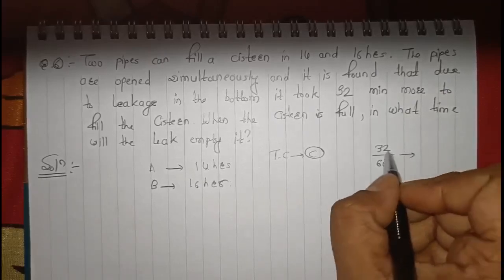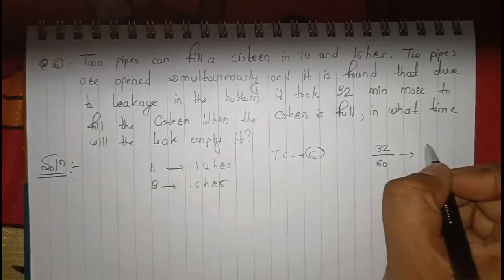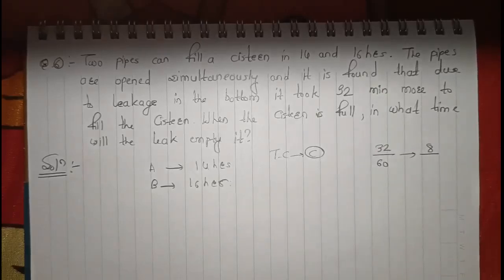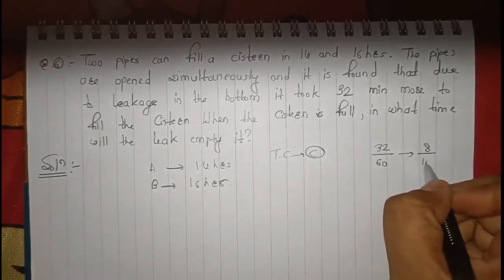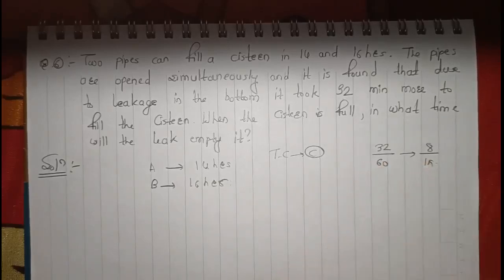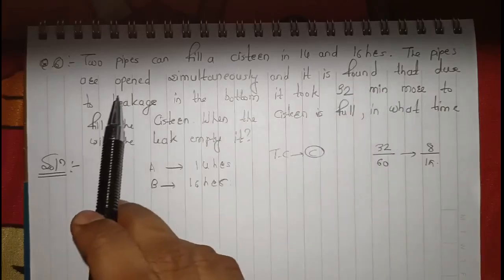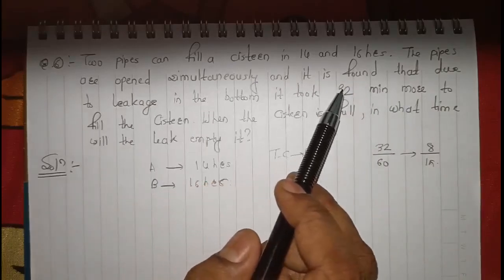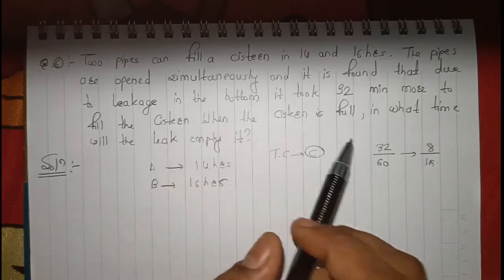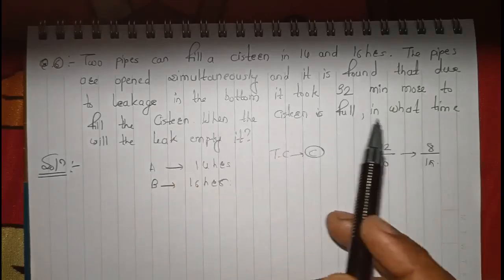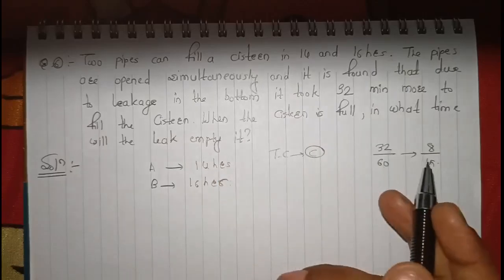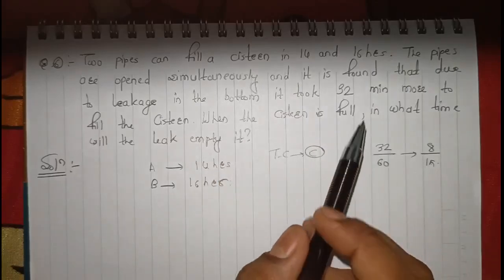If you just divide it by 4, it is 8 upon 15 hours. Now the pipes are open simultaneously, and it is found that due to the leakage, it is taking 32 minutes more, which means previously it was taking, consider as x.